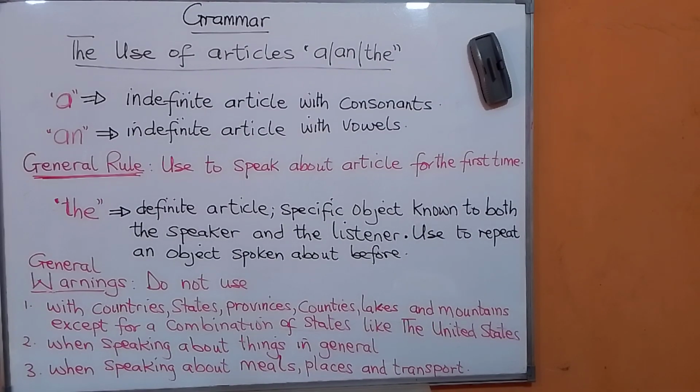Or places, or transport. You cannot say, I want to go by the air. I want to travel to Europe by a land or by the sea. No. Just say, I want to go by air. I want to go by land. I want to travel by air. Simple. You don't use articles a, an, and the when you are talking about transport, places, or meals. We don't use them when you are speaking about some things in general.